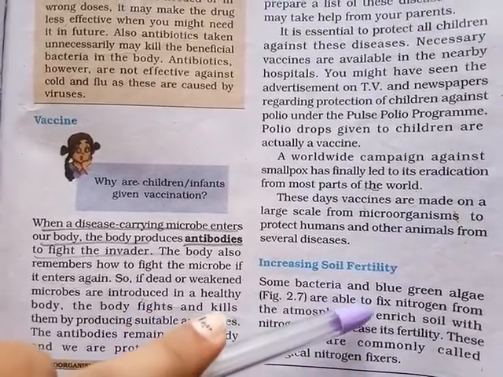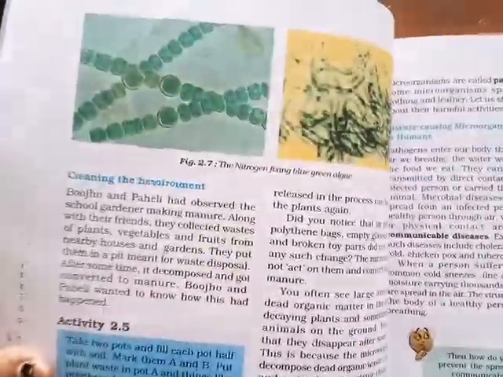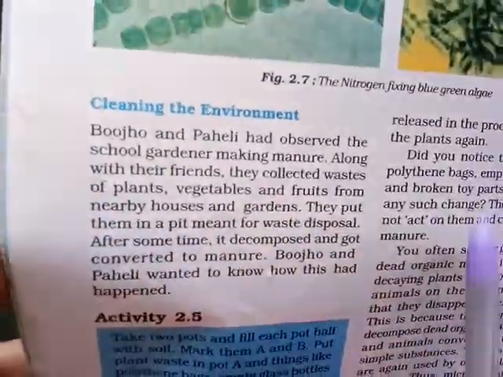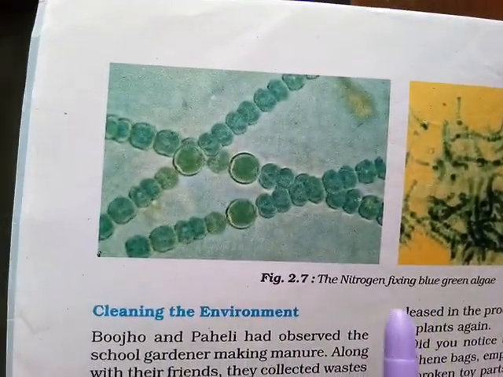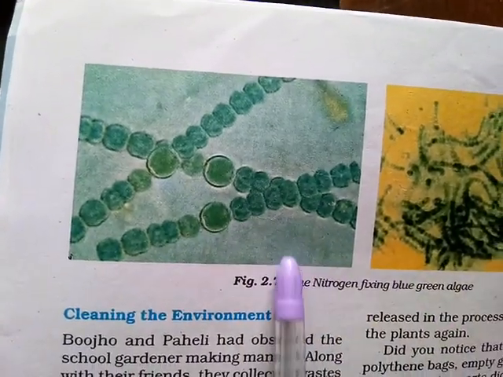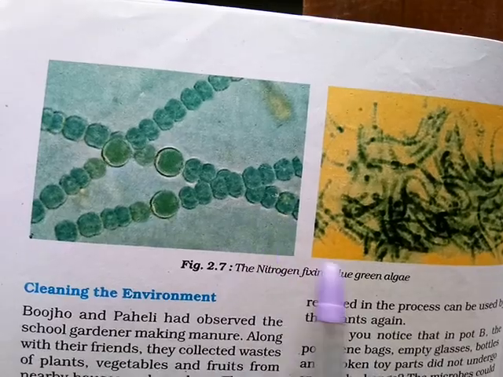In a similar manner, blue-green algae and bacteria are helpful for increasing the fertility of the soil. Just have a look here at figure 2.7. There are diagrams of nitrogen fixers given. This is algae, and it helps in increasing the fertility of the soil by fixing nitrogen.